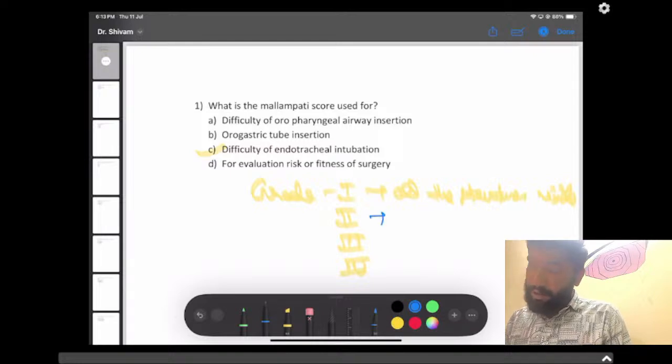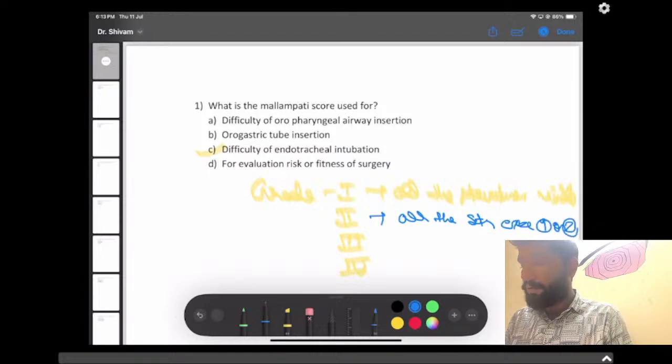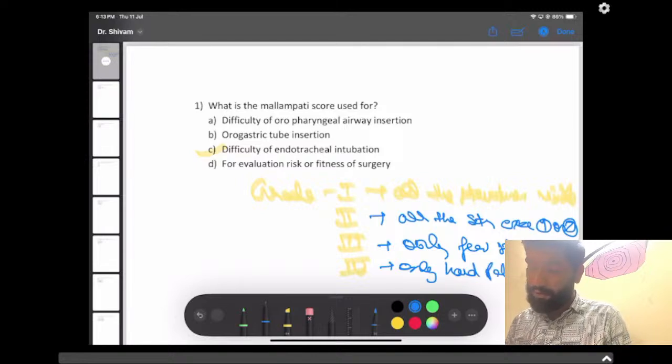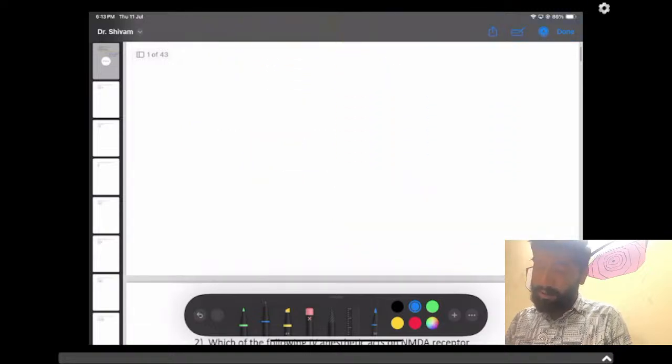And in grade 2, all the structures are visible except 1 or 2. And in grade 3, only a few structures are visible. And in grade 4, only the hard palate is seen. I hope this question was easy for you and you have done it correctly. So let's go to the next question.